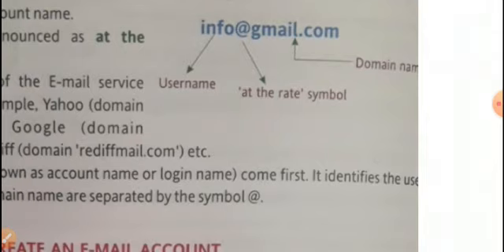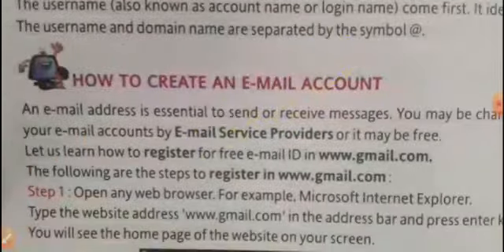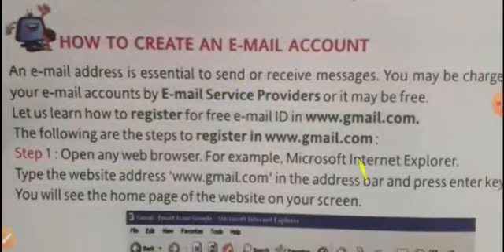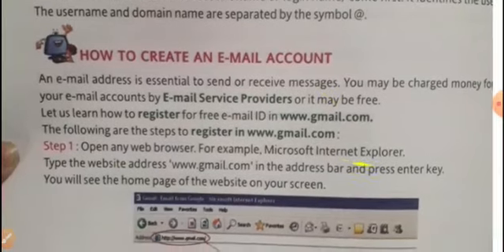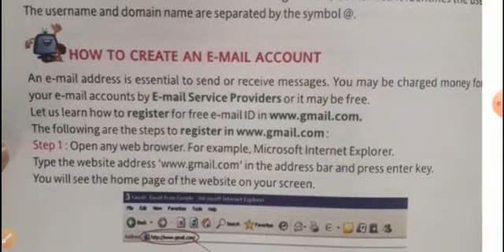Dear students, come on next. How to create an email account? Let's see. It is very simple, students. You can practice it at your homes also. I am explaining to you. An email address is essential to send or receive messages. It is very important, dear students. If we are sending or receiving messages, it is very important to have an email address. Without an address we cannot send or receive.